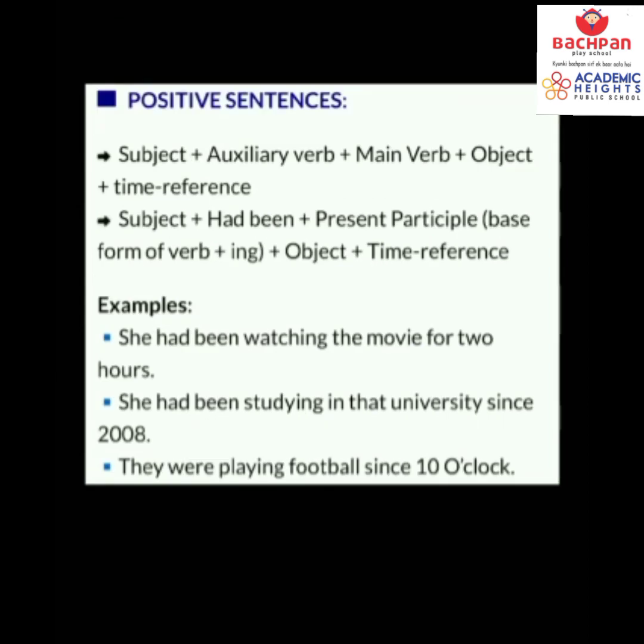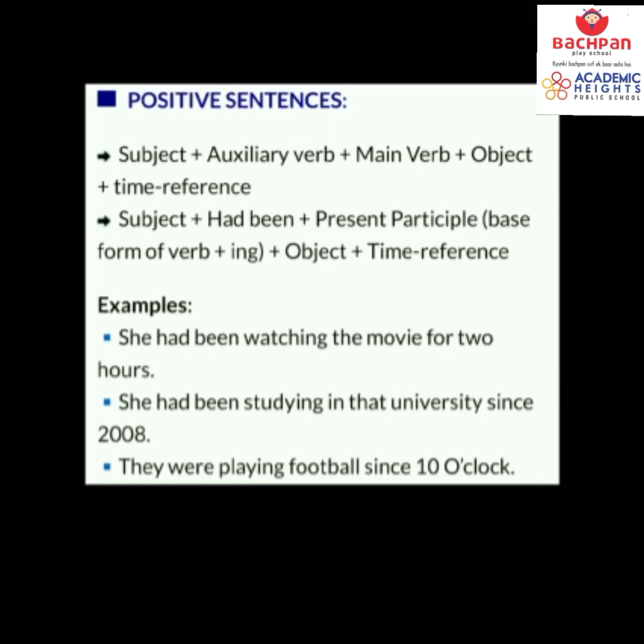Now let's have a look at the sentence structure of the positive sentences of past perfect continuous tense. Subject plus had been plus present participle, means the base form of the verb plus ing, plus object plus time reference. But as I told you earlier that we use time reference here in these sentences, and for time reference we use since or for.